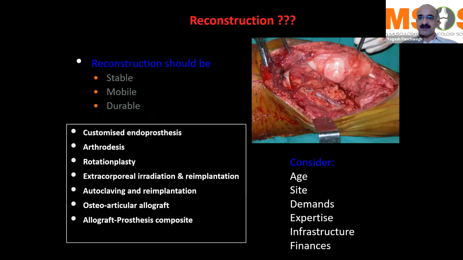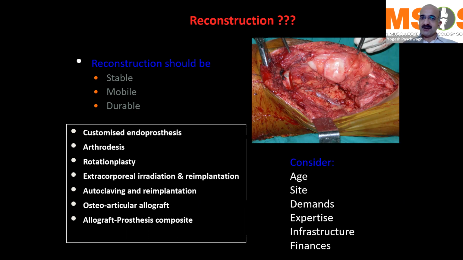So typically what happens is that when we do a limb salvage surgery, the photo that you see is a distal end femur osteosarcoma resection. Typically there could be a gap of anywhere between, say, 8 centimeters to 30 or 32 centimeters that is left behind. And this particular gap has to be reconstructed using some modality so that the patient is able to use that particular limb adequately.